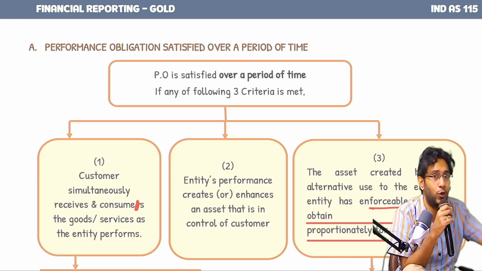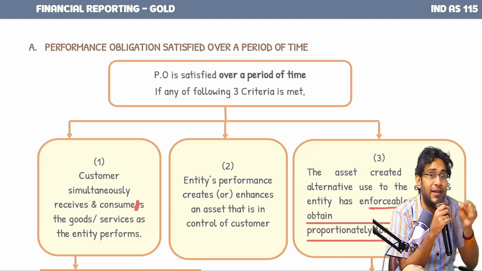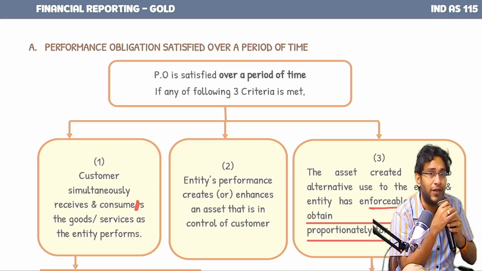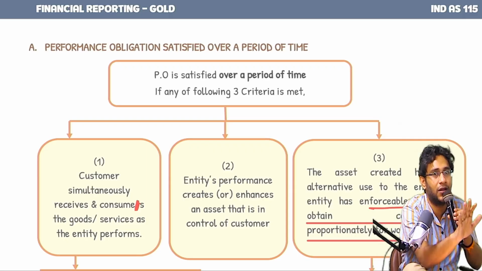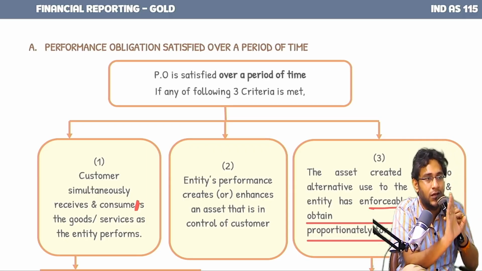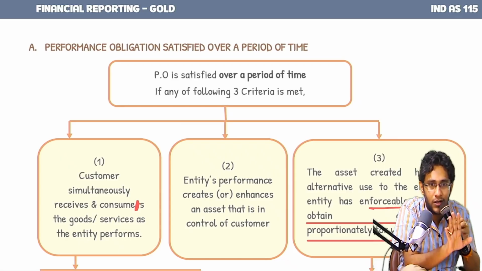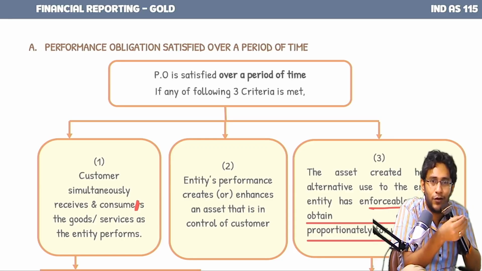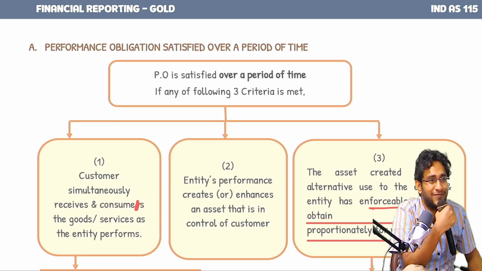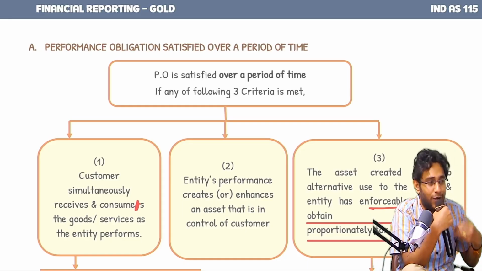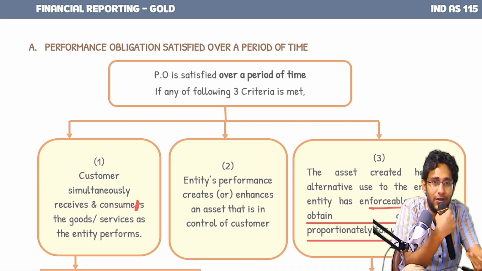of you. That new someone who is going to come, is he going to start the work from the very beginning or from hereafter? If he is going to do the work hereafter, that means whatever work you have done has already given benefit to the customer. Are you getting it, sir? Suppose you stop the class and run away. The management of this institute hired some other FR faculty to finish the remaining topics. He will not start from Ind AS 1, no. He will only do business combination and the remaining standards, because the work whatever I have already done has given benefit. That's how you have to check.